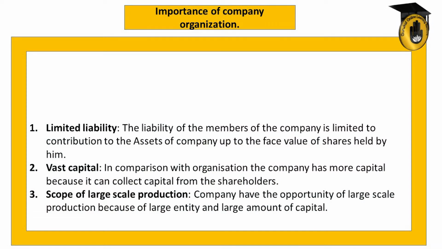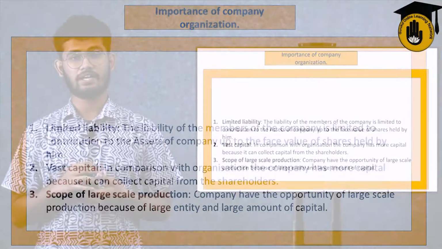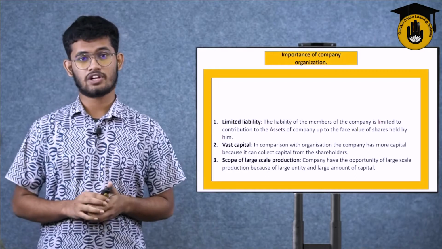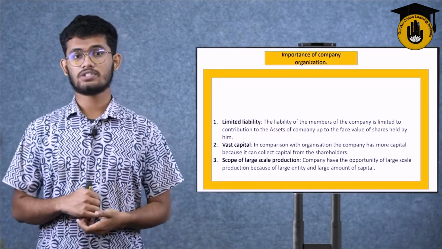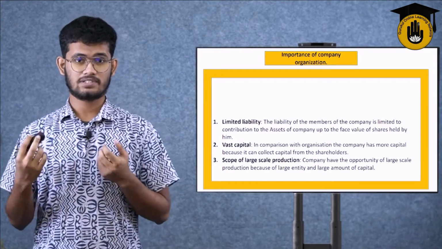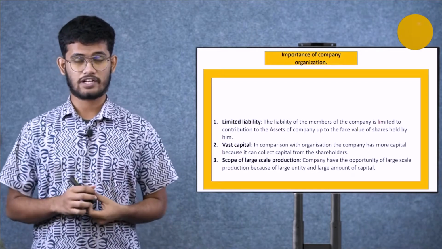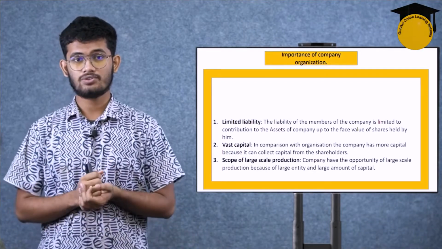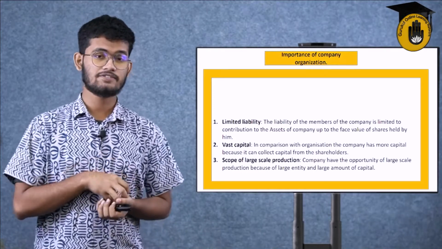Limited liability. The liability of the members of the company is limited to the contribution of assets up to the face value of shares held by him. Suppose I am a shareholder of a joint stock company. I bought 2 shares of 5 lakh taka each. That means my total capital is 10 lakh taka for that company. So, my 2 shares' value is 10 lakh taka. Each share is 5 lakh.